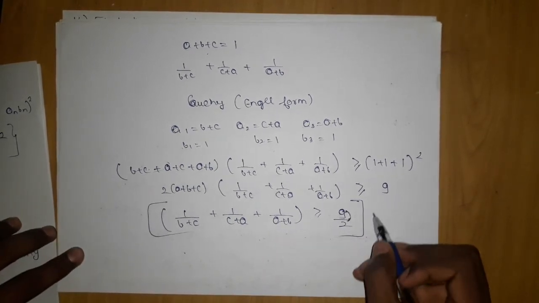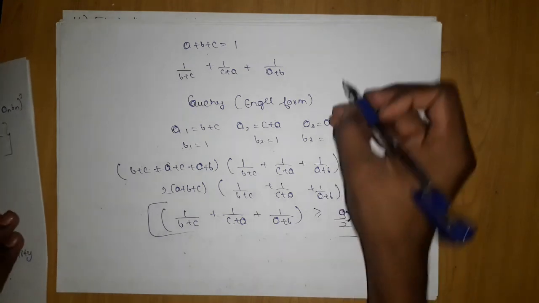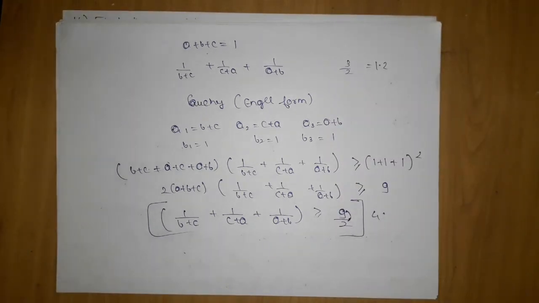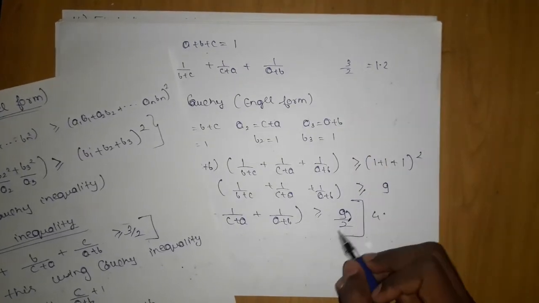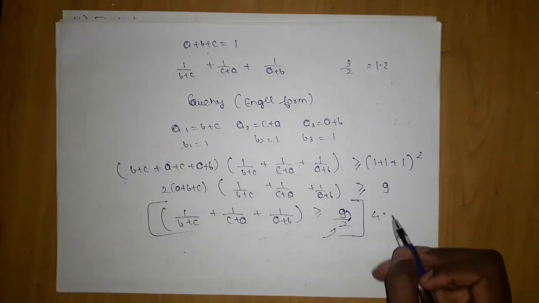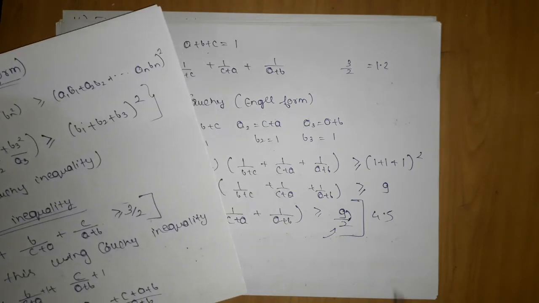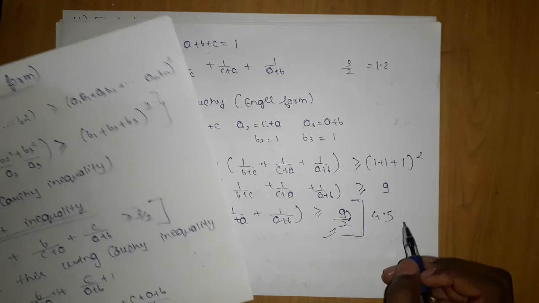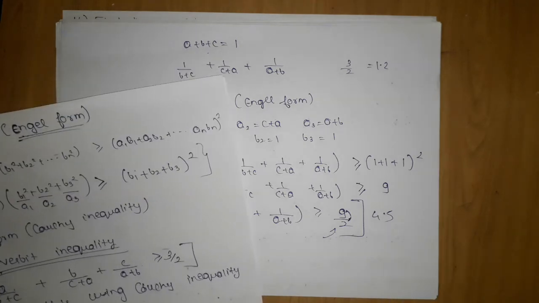This value is 4 point something, and this was 1 point something, so it is surely greater than that, hence proved. We just wanted to prove that it is greater than or equal to 3 by 2, and here it is surely greater than that, which is 4.5. So the moral of the story is that this was Nesbitt inequality.